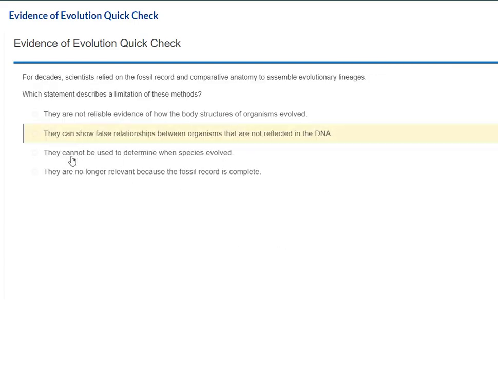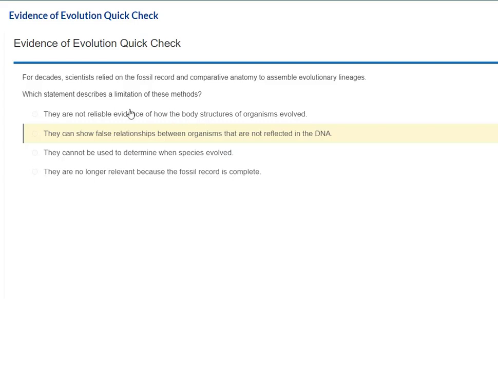Next question. For decades, scientists relied on the fossil record and comparative anatomy to assemble evolutionary lineages. Which statement describes a limitation on these methods? So the question is just asking, back in the day before DNA technology and genetic technology had been developed, scientists really only had the fossil record to use to compare extinct species with each other.